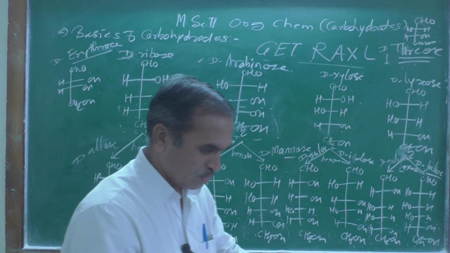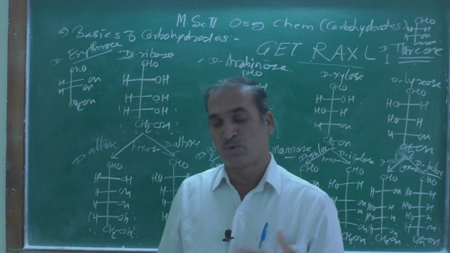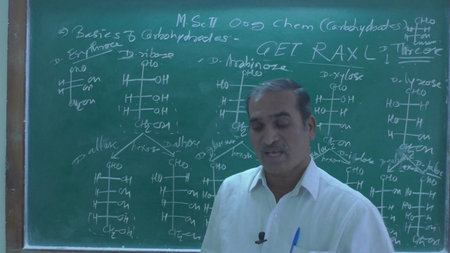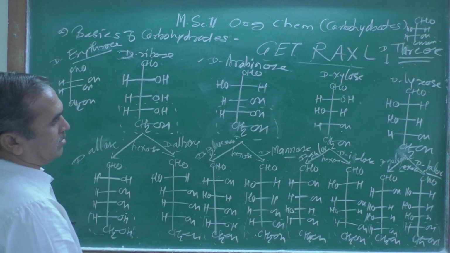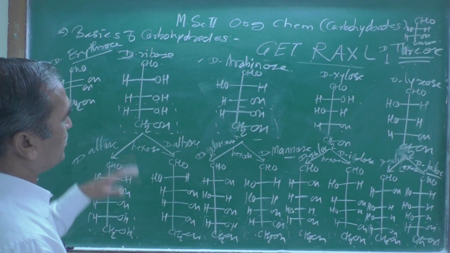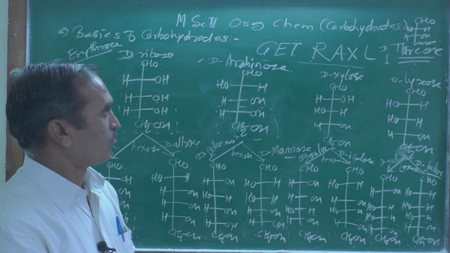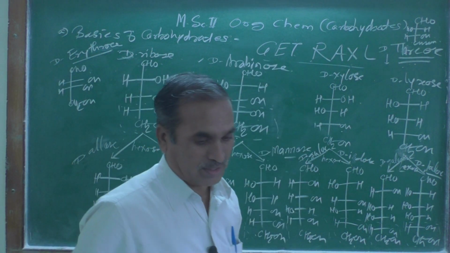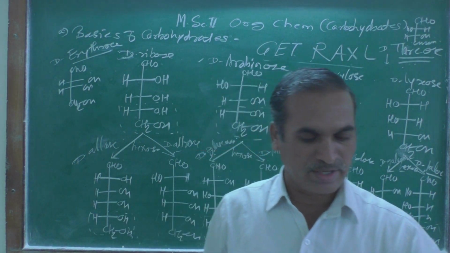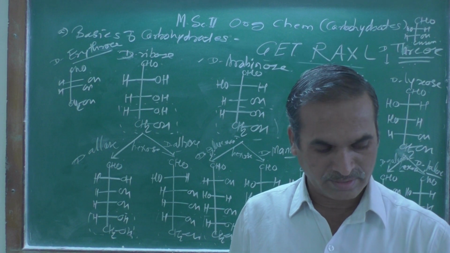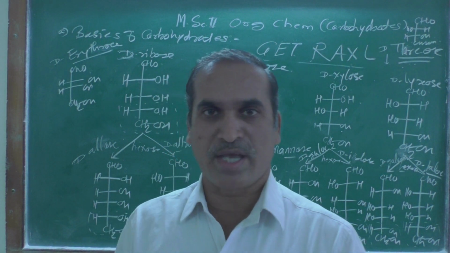So in this way, we have seen the general trick to synthesize. So tomorrow we are going to start the Kiliani-Fischer synthesis, how D-glucose is synthesized, the method of preparation of D-glucose, that we will see. In tomorrow's lecture, I hope you understood how we are getting this type of carbohydrate, the lengthening of carbohydrates in particular cases. So I think with this, let us stop today here. Have a nice day. Thank you.